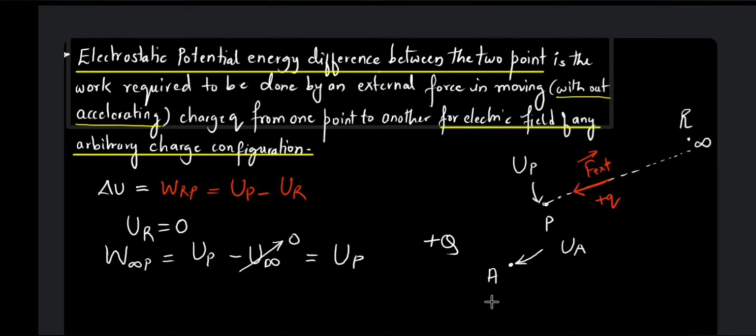What I'll have to do? Take a small test charge and get it from infinity to this particular point, and the work done in getting this charge plus Q from infinity to point A will be nothing but the potential energy at point A. That is the electrostatic potential energy at that point A.